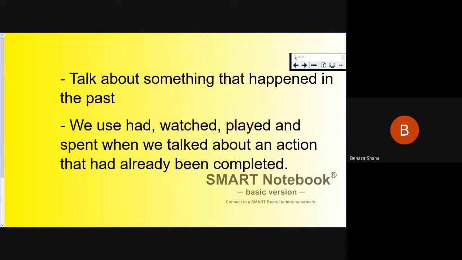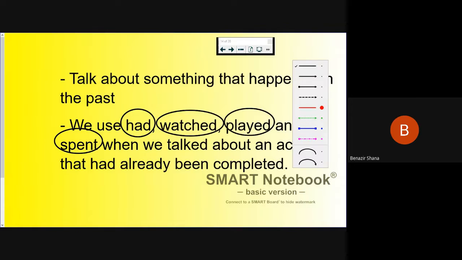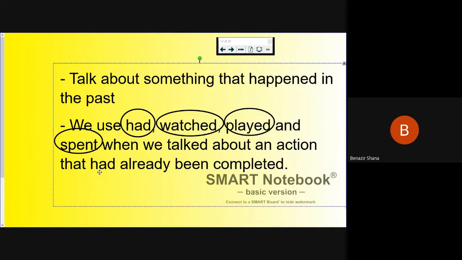So past tense always talks about something that happened in the past. We use had, watched, played, and these are the past forms of verbs for past tense. It is the simple past, the action that already happened. Okay, next.